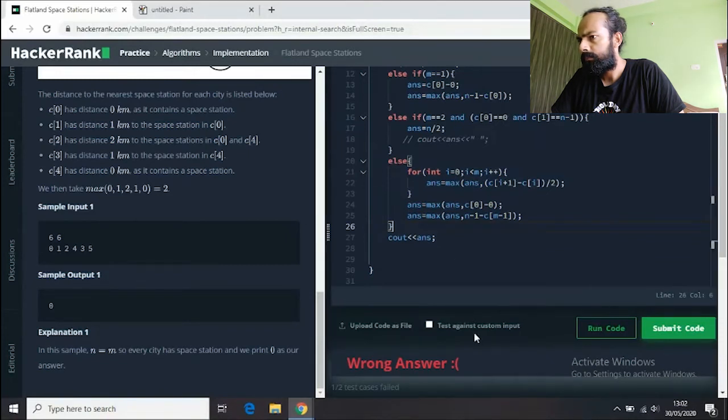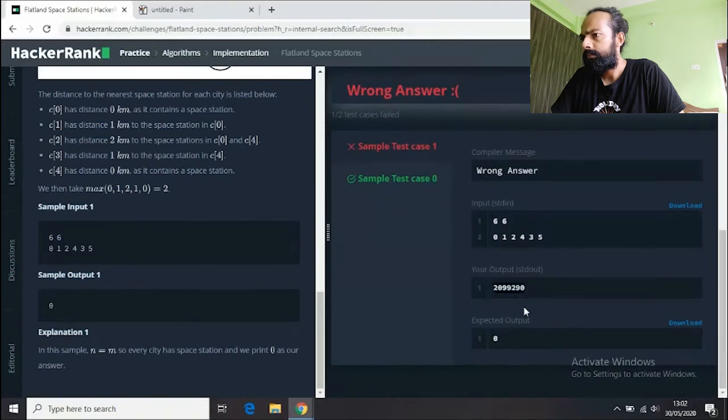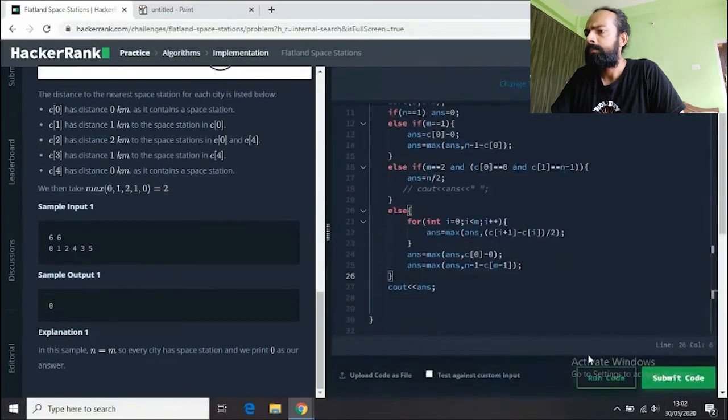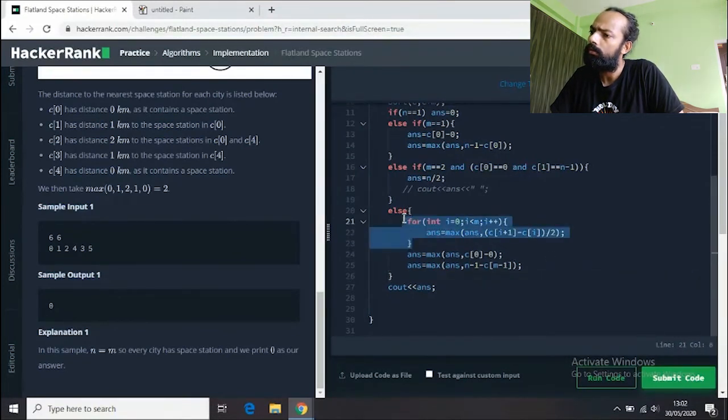I'll give you one more hint. You can see we are getting some garbage value because we have not done any operation that would give us this big value, right? So obviously there is some mistake in our array handling part, which is obviously this part, because here is where we have handled the array with the for loop. So I think now you could figure out what mistake I have made.